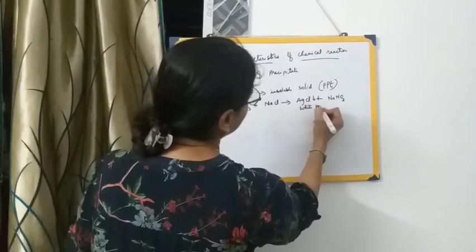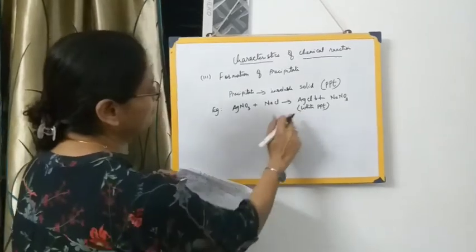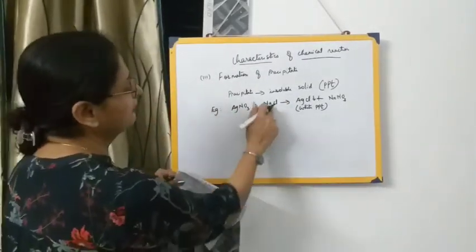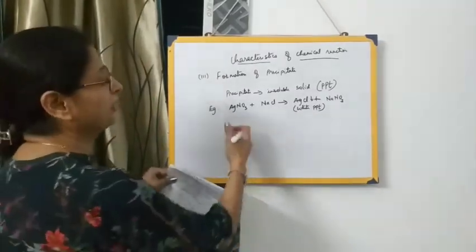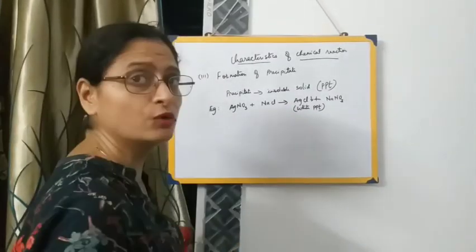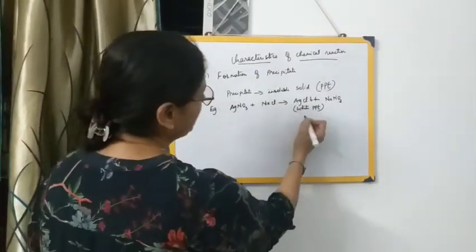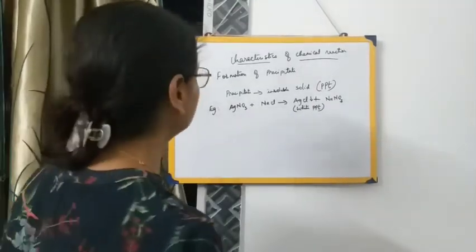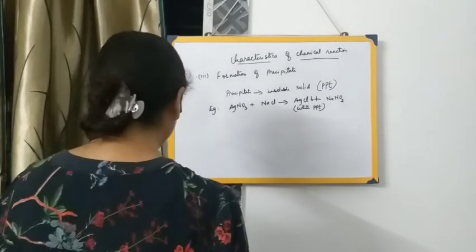Very, very important. I mark you very well. This can be asked in an observation based question, that is, what happens when silver nitrate reacts with sodium chloride. When silver nitrate reacts with sodium chloride, we get a white precipitate of silver chloride. If you don't mention the words white as well as precipitate, both of them are key words, you will not be getting any marks. Extremely important.